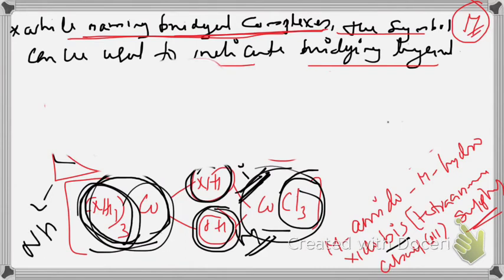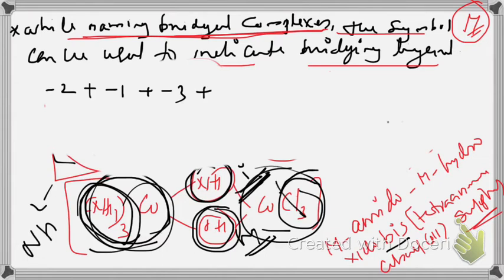Here you may have a doubt how we are getting this oxidation number 3. You can calculate it by putting the charge of other species or ligands. NH is minus 2 plus OH is minus 1 plus chlorine is minus 3.